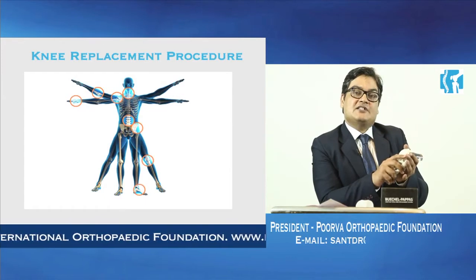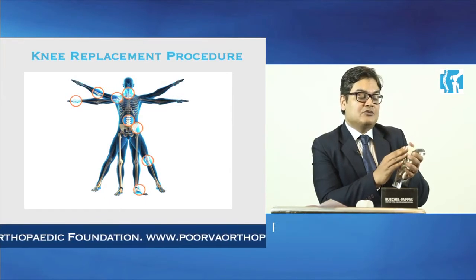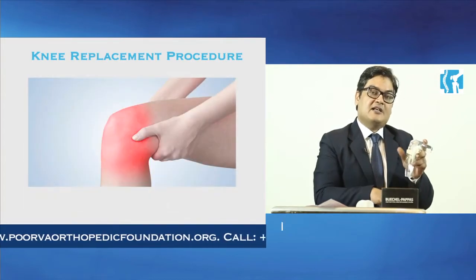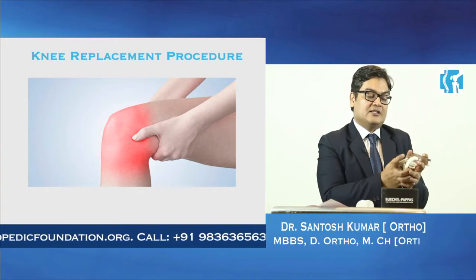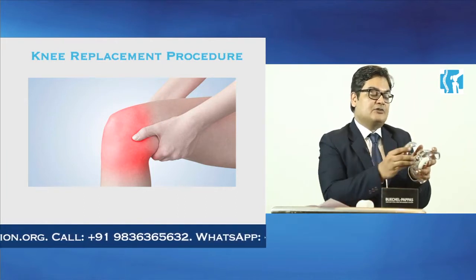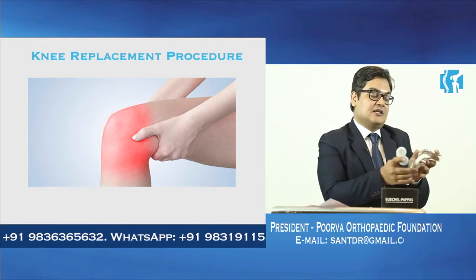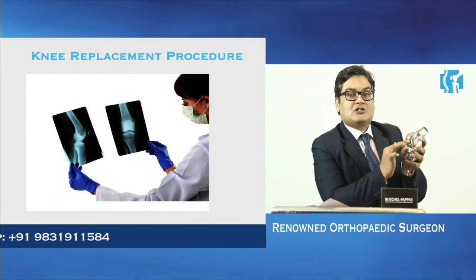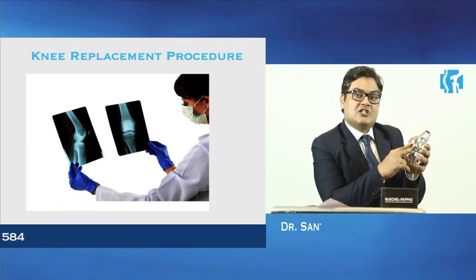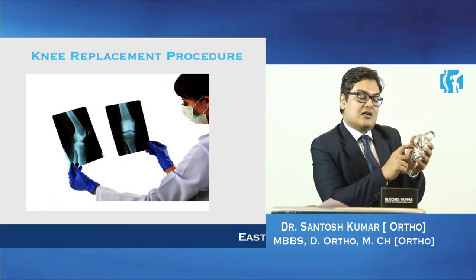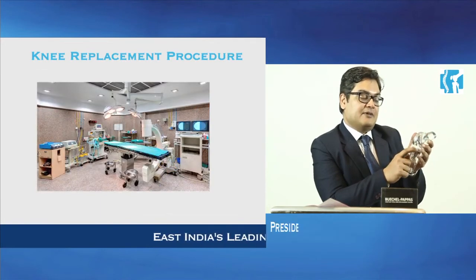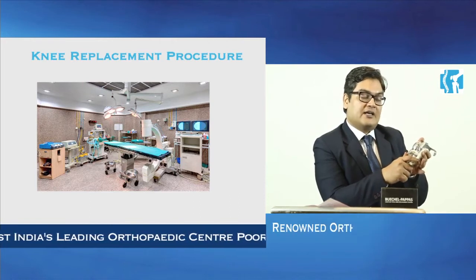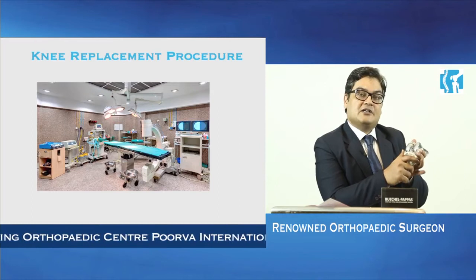So once it is in advanced stage, we do what is known as knee replacement. We remove the diseased part, correct the axis, and we create a new surface which creates a painless movement. The diseased part goes out like this, and we put in implants which is known as knee replacement. This creates a new bearing surface. This is a metal which is mostly cobalt chromium or oxinium or even zirconium, and this is highly cross-linked ultra high molecular weight polyethylene, and this plate is made up of titanium or cobalt chromium. This new surface gives a painless movement and corrects the deformity and instability of the joint.